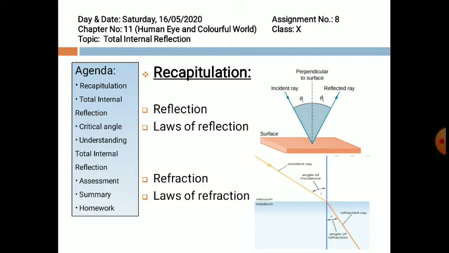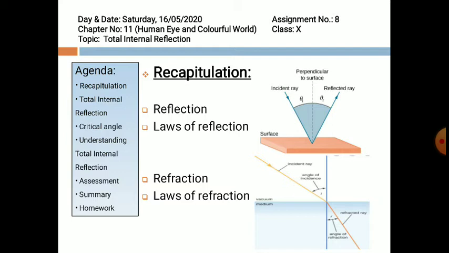And what happens when a light ray travels from a denser medium to a rarer medium? Obviously, it will change its path and it will move away from the normal. So, the laws of refraction. The first law of refraction says that the angle of incidence, the normal, and the refracted ray all lie on the same plane.